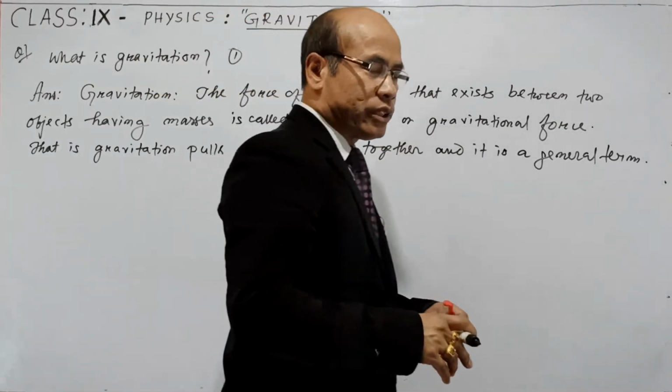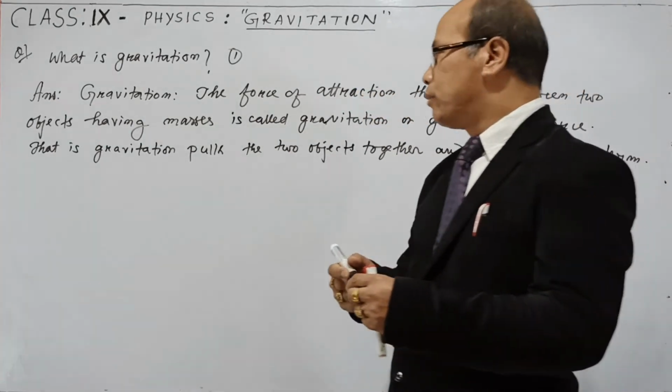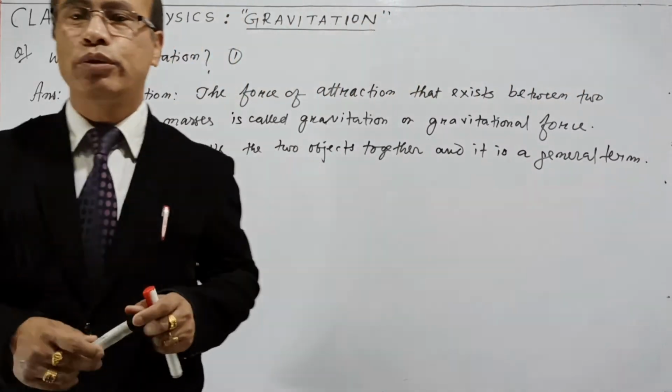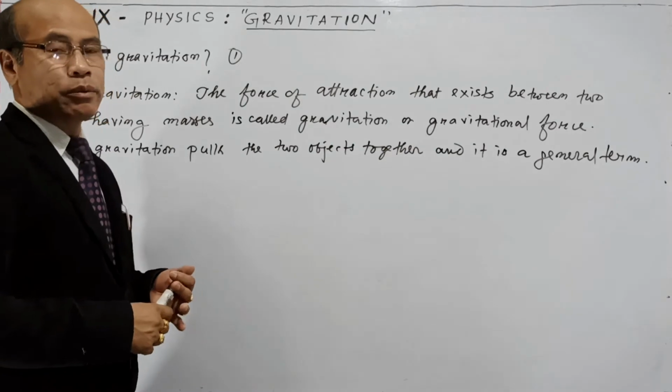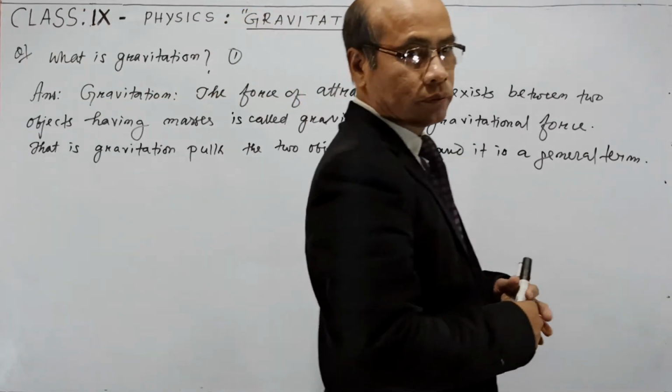So whenever we say gravitation or gravitational force, it means it is a force of attraction between two objects having masses, and is a general term.